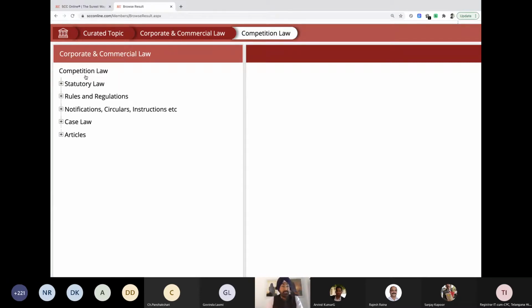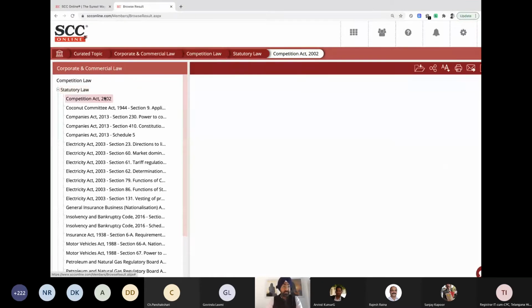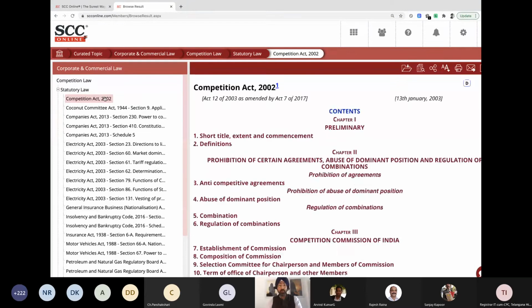So, in the competition law, it says statutory law entries, rules and regulations, notifications, case laws, and articles. Now, if I click on any of these entries, let's start with statutory law. This says on the competition law, the Competition Act, the complete Competition Act prevails, which I think was expected. If I click on this, it will simply open the entire act in front of me. Okay.